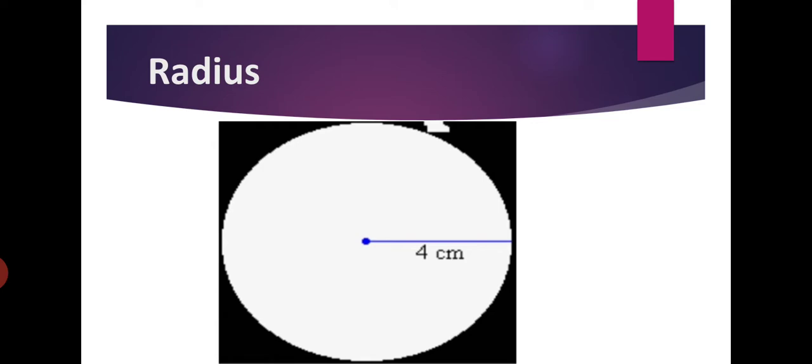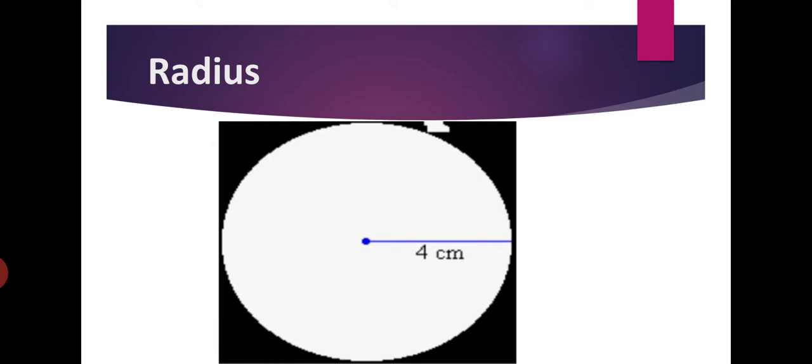Okay, so what do you mean by radius of the circle? The straight line from the center to the circumference of the circle or sphere, that is known as radius. Radius should be a straight line, और स्ट्रेट लाइन कहाँ से कहाँ तक होती है?